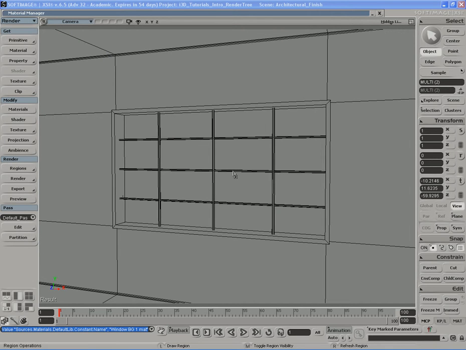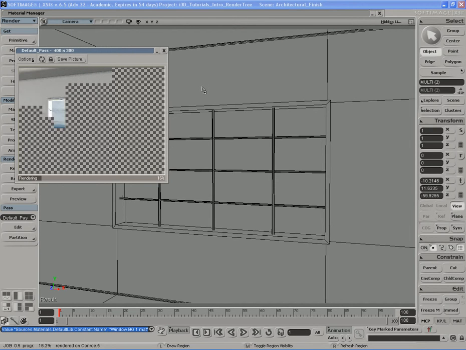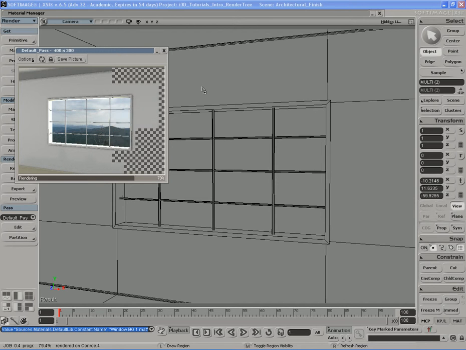So now let's do a render preview. Now we can see there's an image in the background. Uh-oh, there's a problem though. The image doesn't look too realistic because it looks too dark. You can really tell that it looks like someone painted a piece of cardboard and just stuck it in front of the window there. So it's not very convincing at this point. So we need to change that. And the way we could change that is actually pretty easy.